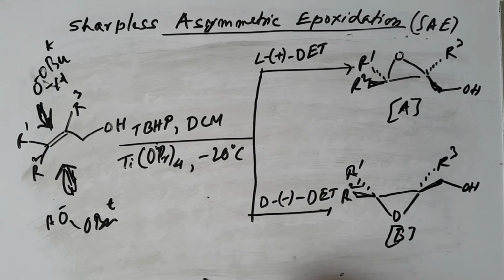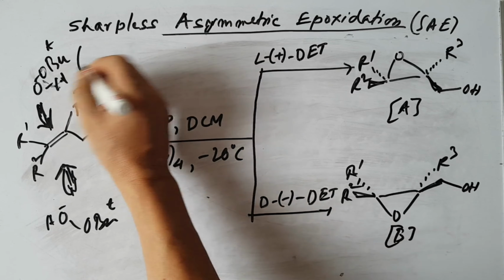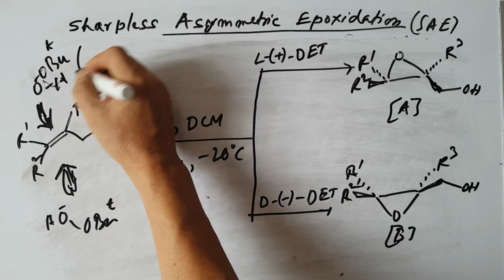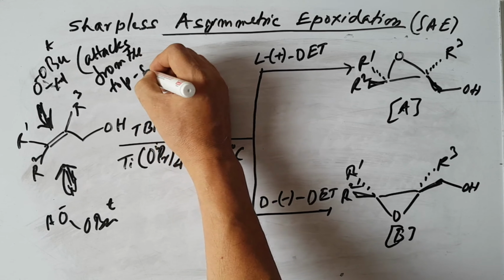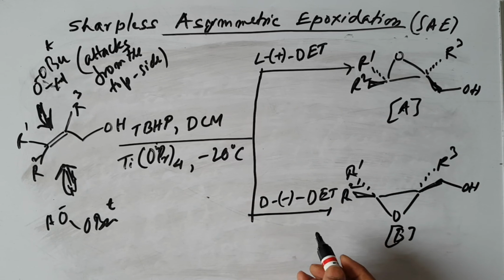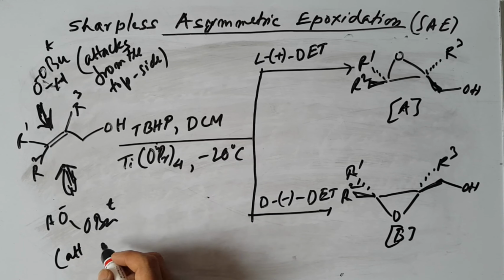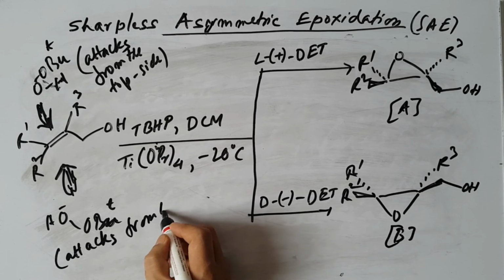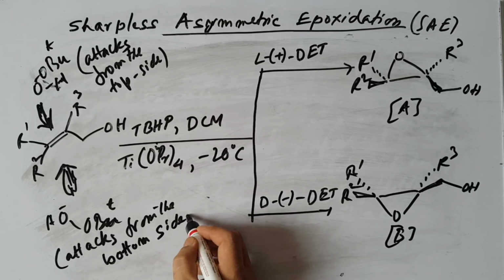I'm repeating again: if you use positive diethyl tartrate, the oxidizing agent attacks from the top side, and if you use negative diethyl tartrate, then TBHP attacks from the bottom side. So that's why we got different products.